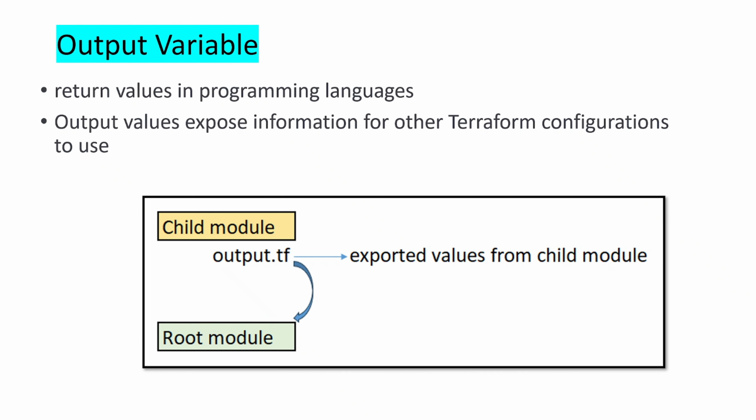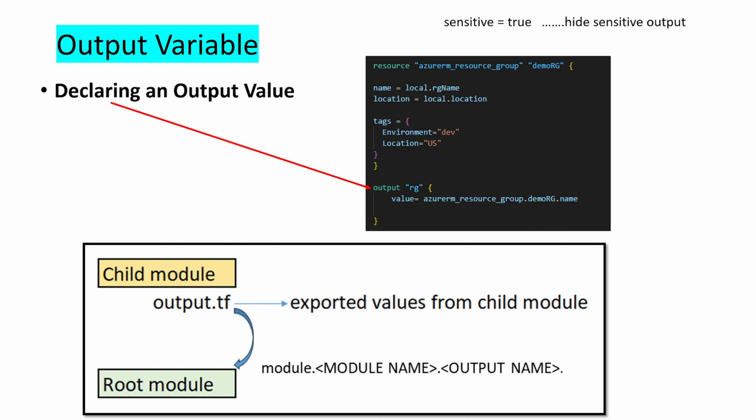Output variables. Output variables can be used to print certain values in the CLI output after running terraform apply. A child module can use an output variable to expose a subset of its resource attributes to a root module. So the child module exports the value and the root module will use it. An output variable is declared using the output keyword. Now, how do you access child module outputs? In a root module, outputs of a child module are available in an expression as module.moduleName.outputName.